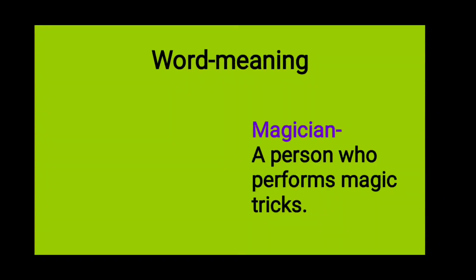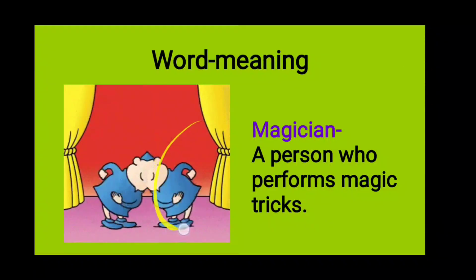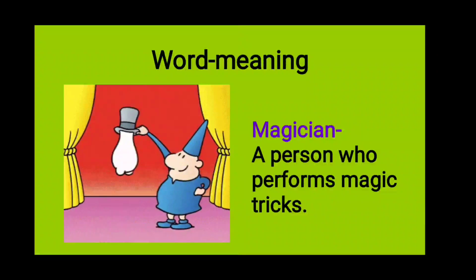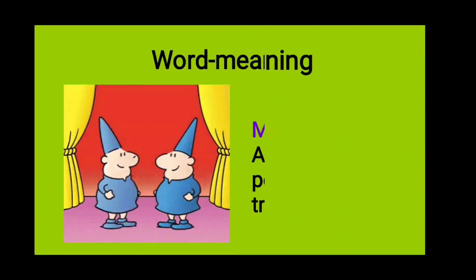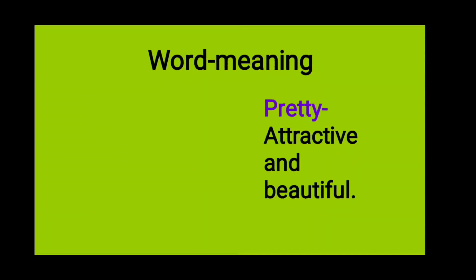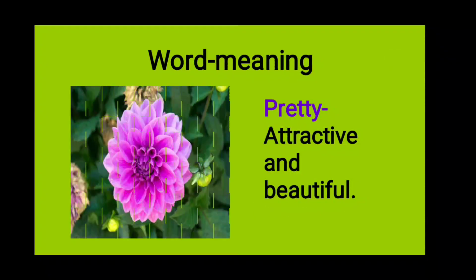Now, word meanings. Magician. A person who performs magic tricks. Who is a magician? A person who performs magic tricks. Look at this picture. This is a magician. He is performing some magic tricks. Next word, pretty. Pretty means attractive and beautiful. Look at this picture. This flower is very beautiful. So I can say this is a pretty flower.